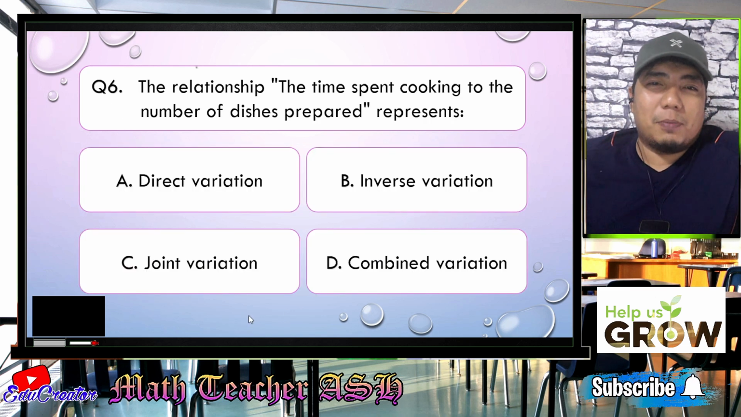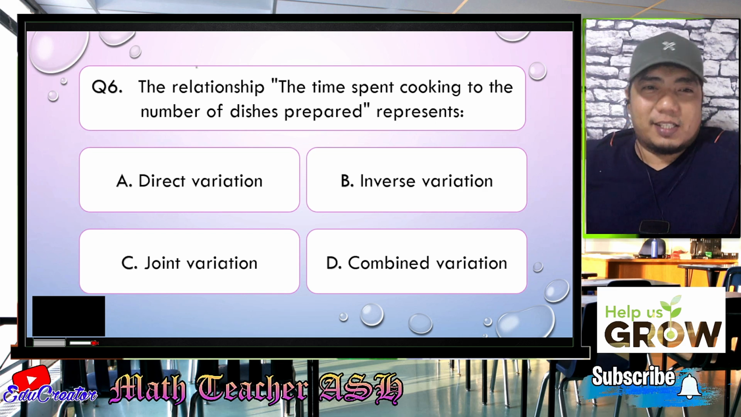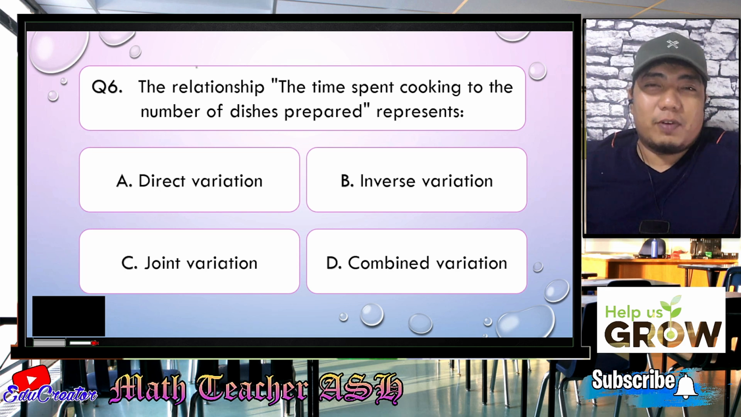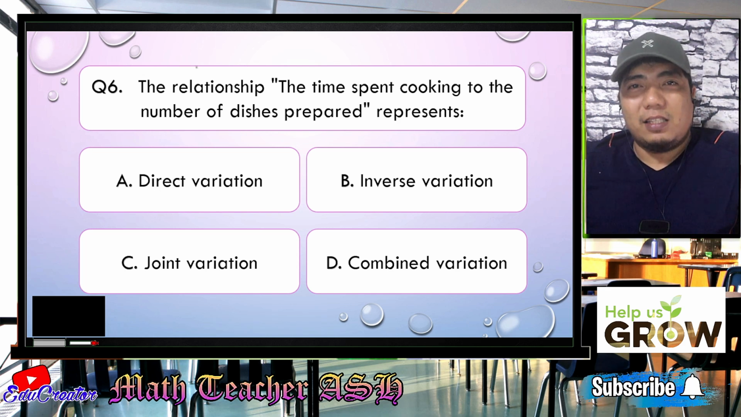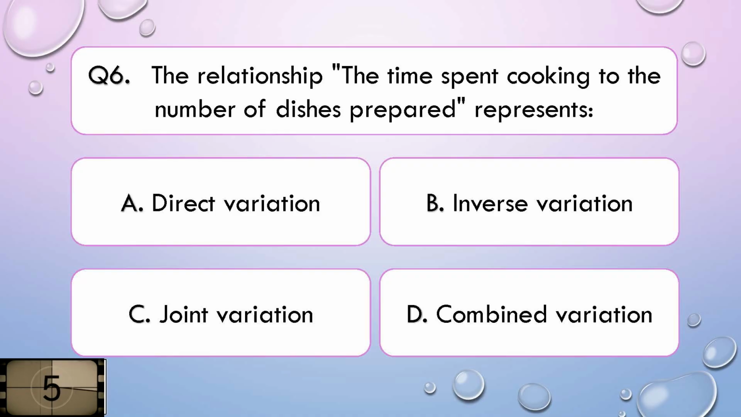The relationship, the time spent cooking to the number of dishes prepared, represents, is it A, direct variation, B, inverse variation, C, joint variation, or D, combined variation? I'll give you 5 seconds to think about your answer.